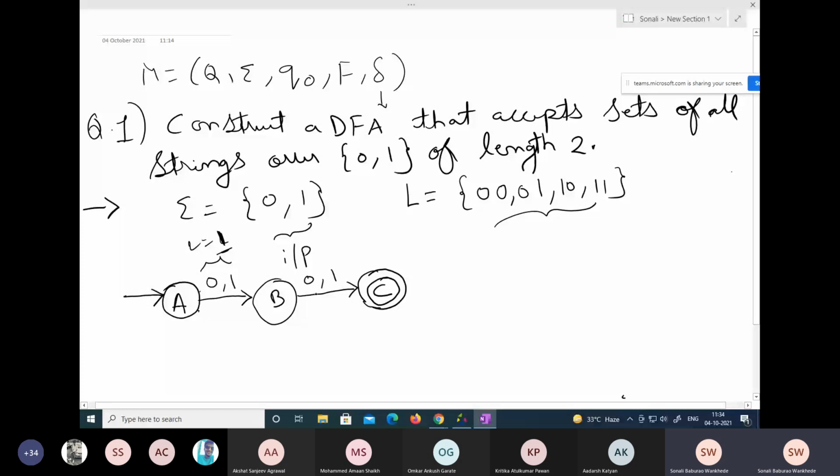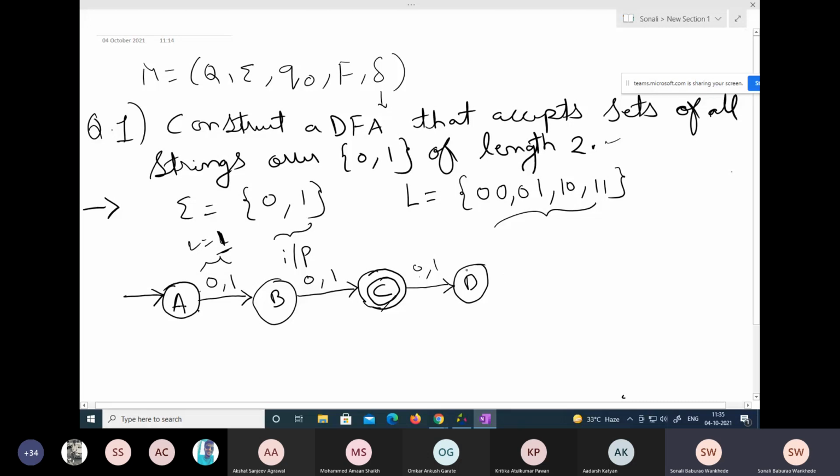Okay. But after this, when C becomes my final state, I still want to check what happens after this, like what values I will get when I apply the same process here. So either you can stop here and this becomes your solution, or else you can try one more state. I'm just assuming, it's not compulsion, that C is also sending the values 0 and 1 to a new state D, for example, A B C D, the other state D over here.